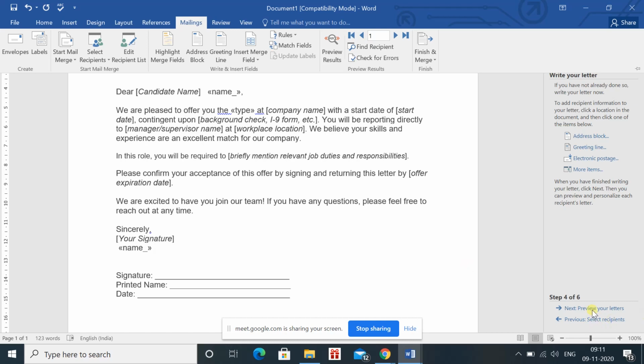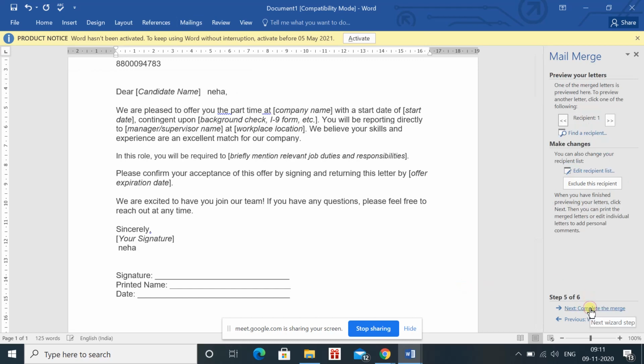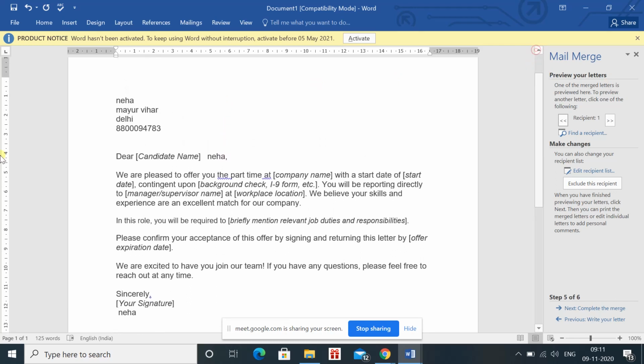Now preview your letter. The next step is Preview Your Letter. You will click Preview Your Letter. Now you can see that after entering the information, Dear Candidate name, Neha, is coming. So now the personal details are coming. It's visible. You can see that Neha Mayurvia, Delhi, phone number is given. And at the end also Neha is coming. The way I have entered it in small letters, it is showing in small also.